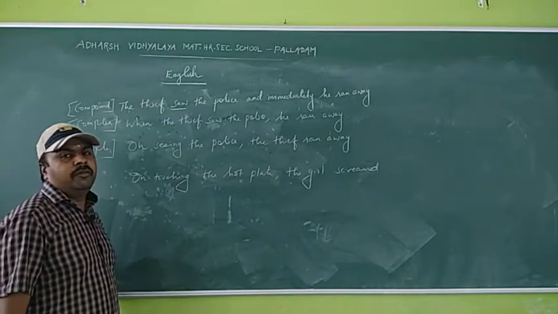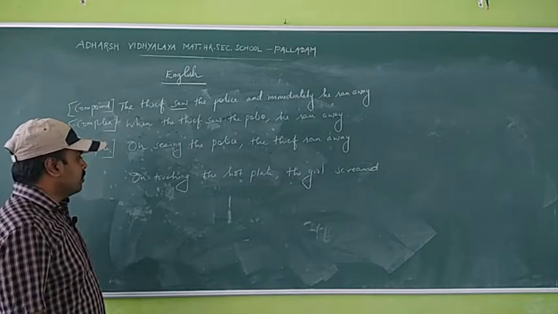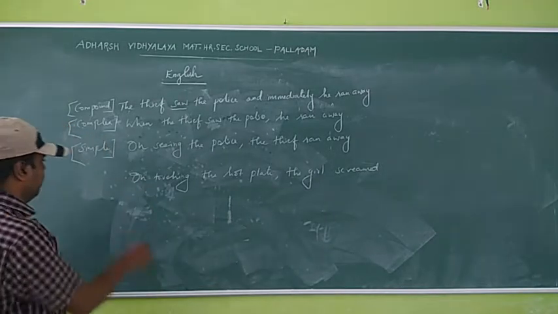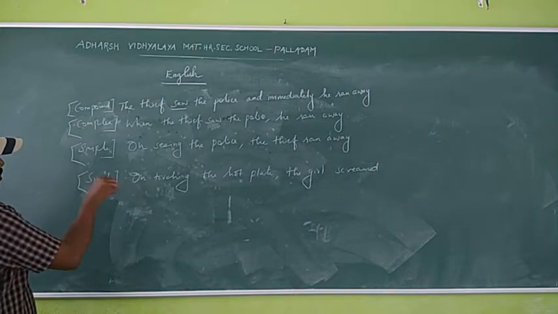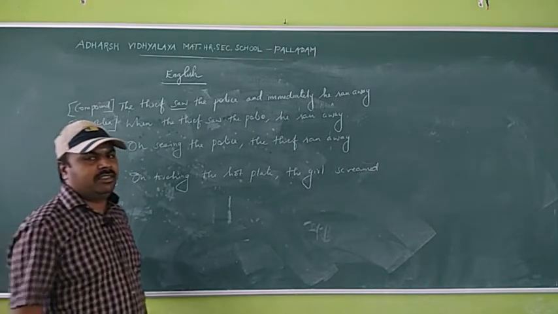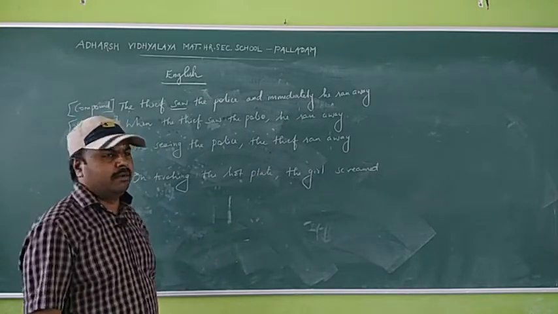On touching the hot plates, the girl screamed. Okay? So what is the sentence? This is a simple sentence. On touching the hot plate, the girl screamed.